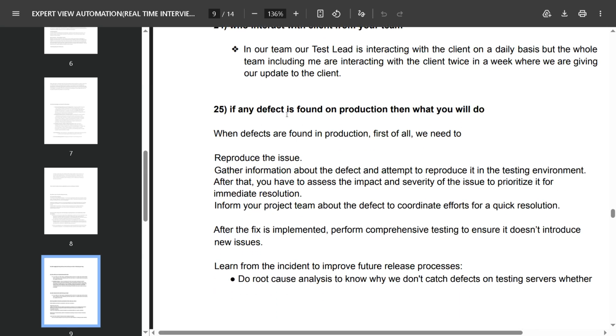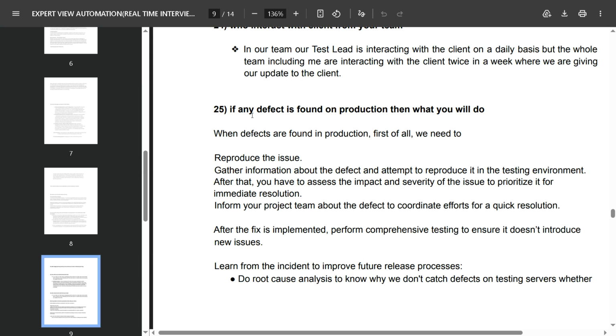If any defect is found in production, then what will you do? This question is most asked in interviews. You can say, when a defect is found in production, first of all we need to reproduce this issue and gather information about the defect and attempt to reproduce it in the testing environment. After that, you have to assess the impact and severity of the issue to prioritize it for immediate resolution. Inform your project team about the defect to coordinate effort for a quick resolution.